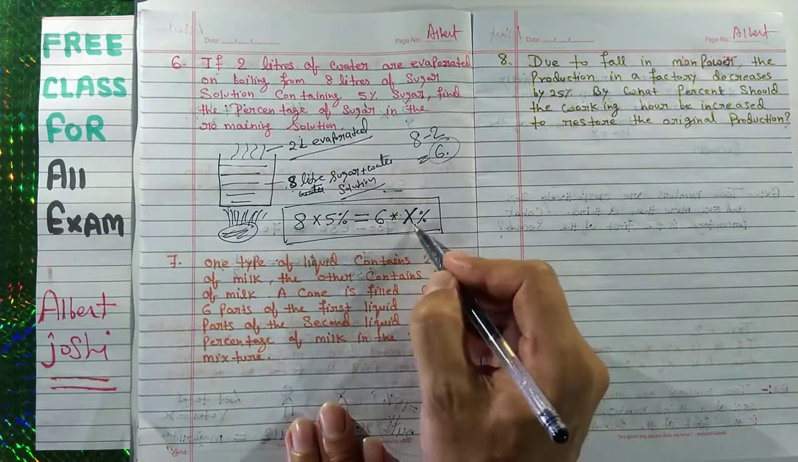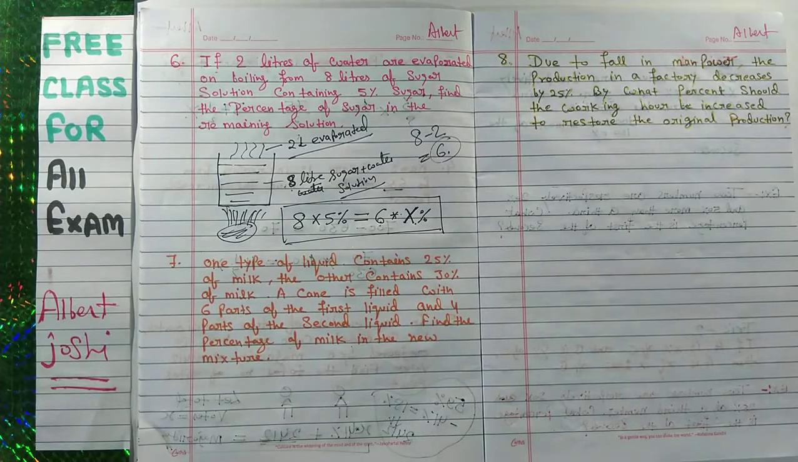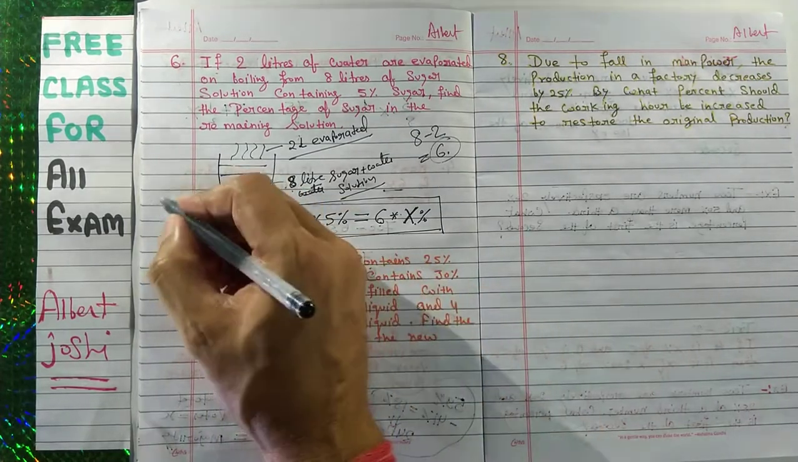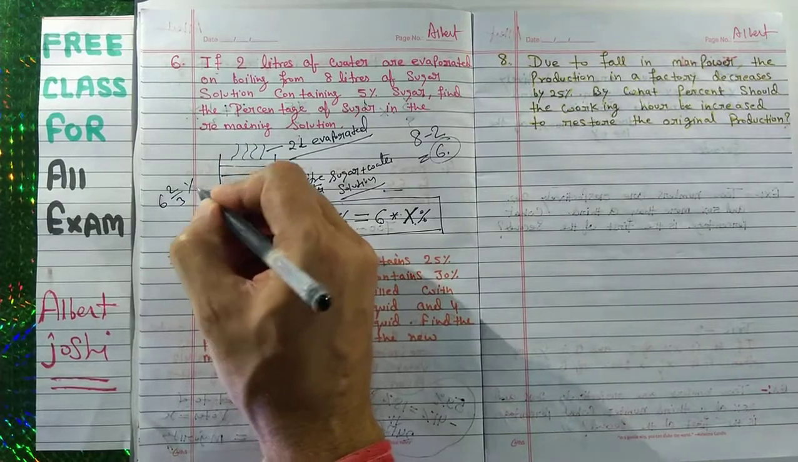Now you can solve. Now the second question. If you solve, your answer is 62 by 3%.